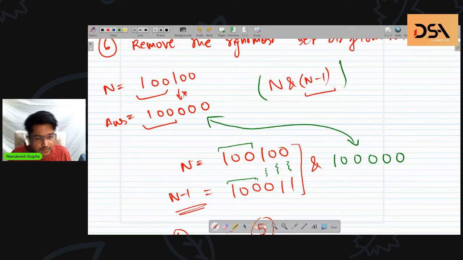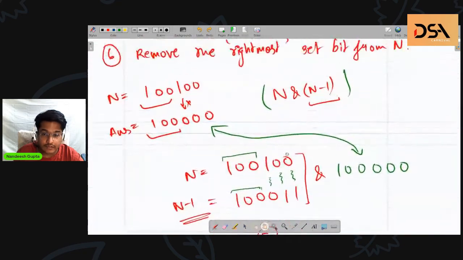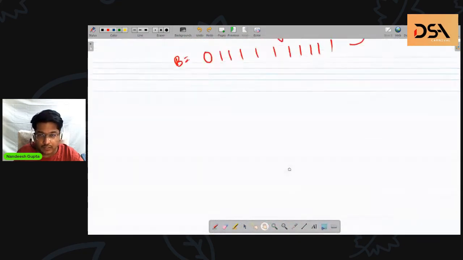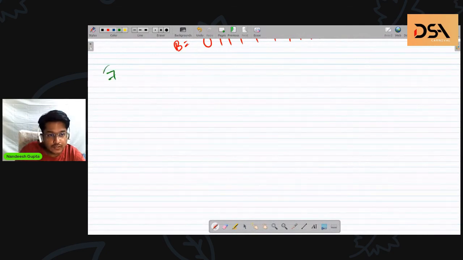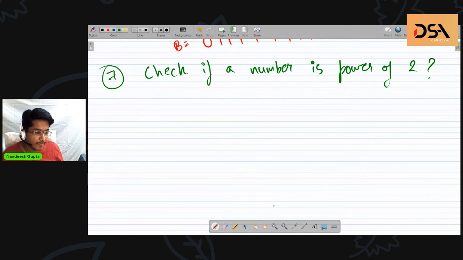This expression is pretty widely used in many algorithms which you will be learning. So one implementation we'll be doing right now is, say you want to check if a number is a power of 2. How will you check that quickly? We'll be using the same expression which I just told you.